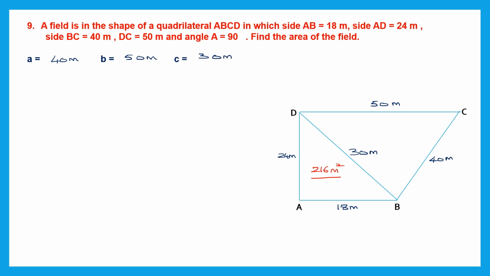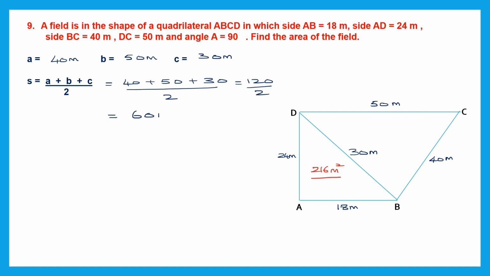Now we can find the semi-perimeter. So the semi-perimeter is A plus B plus C divided by 2. So that is 40 plus 50 plus 30 divided by 2. So 40 plus 50 is 90. 90 plus 30 is 120. So this is 120 by 2. That means the semi-perimeter is 60 meters. So here we can cancel this and we can get 60. So the semi-perimeter S is 60 meters.